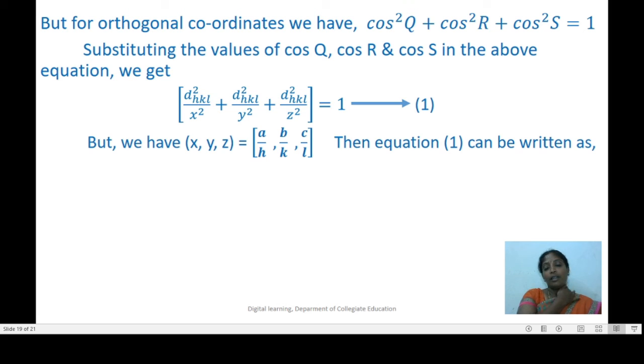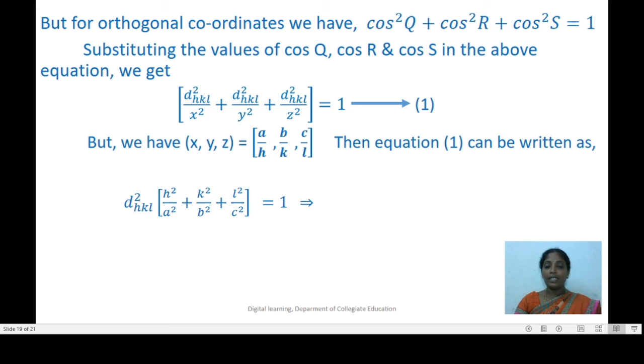But we have the relationship between intercepts and HKL values. The x-intercept is a by h, the y-intercept is b by k, and the z-intercept is c by l. Substitute the values of these intercepts in equation number 1. We will get dHKL square as common. Take out the common, and the remaining is h square by a square plus k square by b square plus l square by c square is equal to 1.